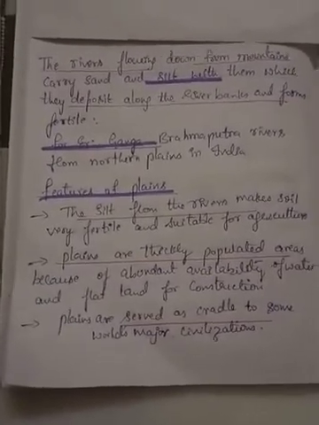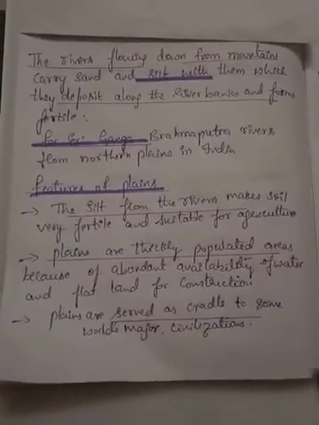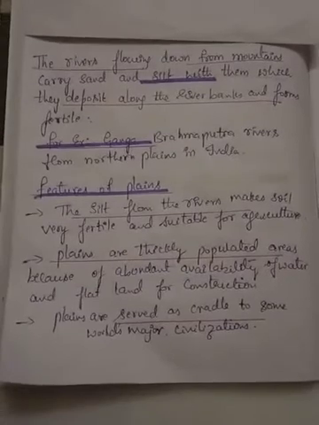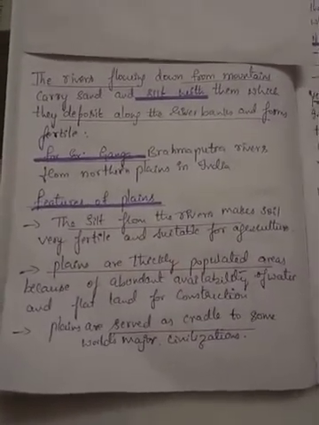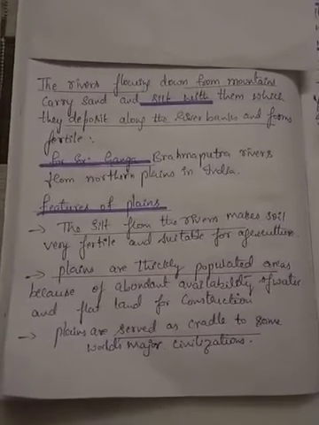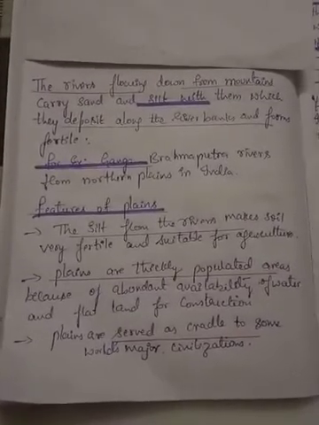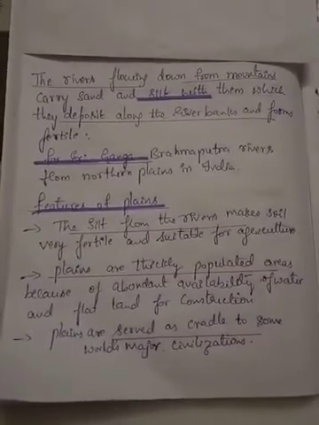So as the river flows down from the mountains, the running water carries sand and silt with it, which it deposits on the banks of the river. This is helpful for agricultural purposes and forms fertile plains.